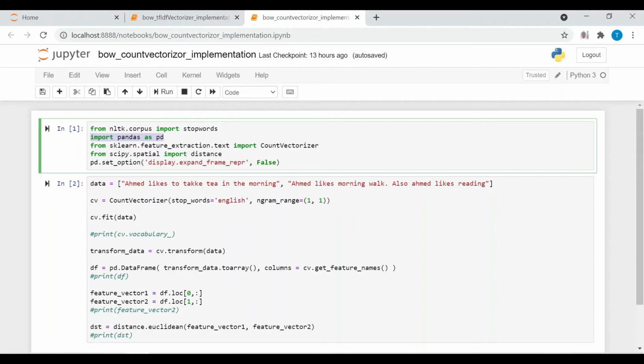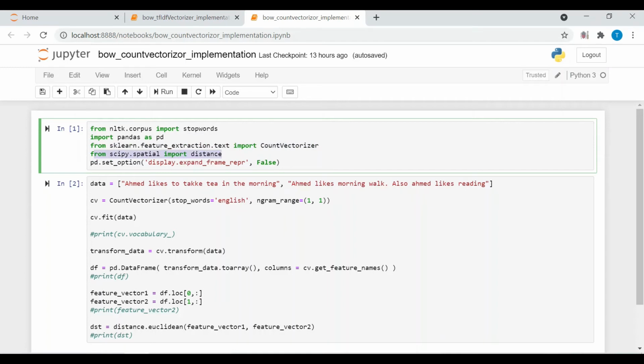Then I am importing count vectorizer from the scikit-learn library. This will be used to create feature vectors of the text documents, or we can say count vectorizer will convert text documents into numerical values. Then I am importing distance from the SciPy library.